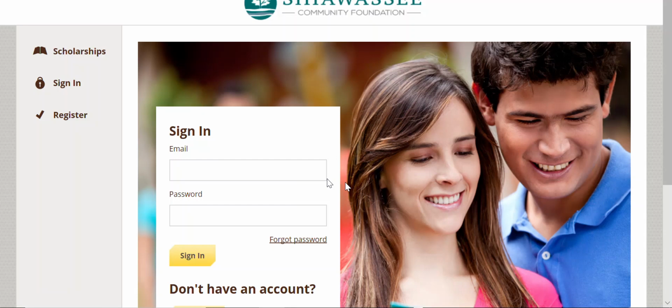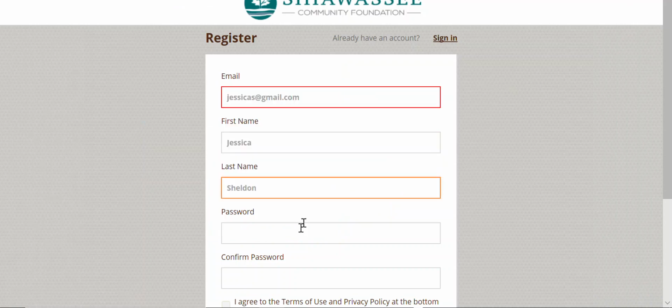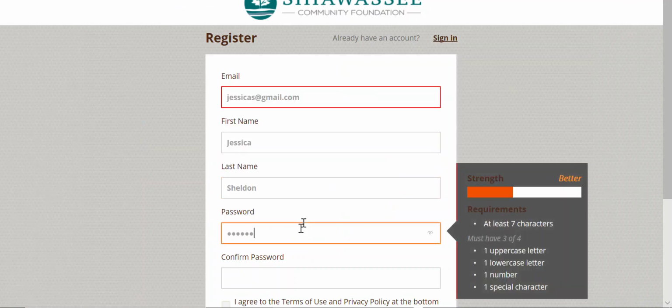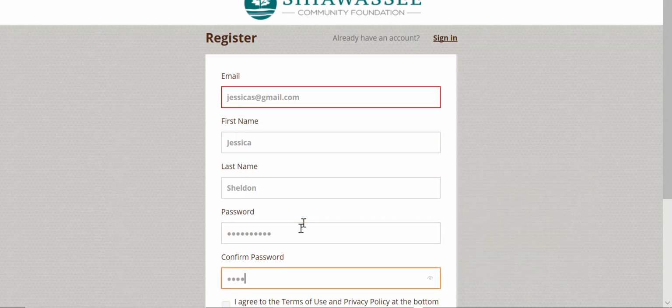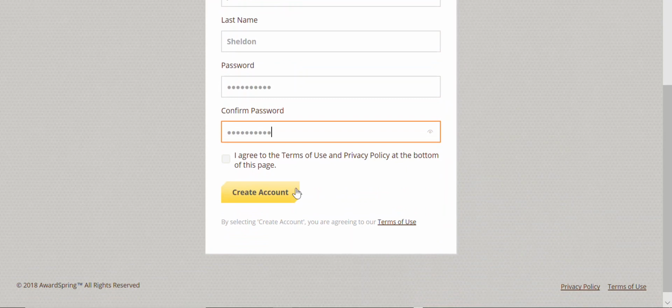The first time you visit the application page, you will need to register. Click the yellow Register tab and complete the required information. You will need a valid email address to start the application. We will also use this address to contact you with important information during the scholarship process. Be sure to check your email regularly. It's important to only create one application account. If you forget the email address you use, contact our office. If you forget your password, use the Forgot Password button on the sign-in screen. Once you have signed in, you are ready to start completing the application.